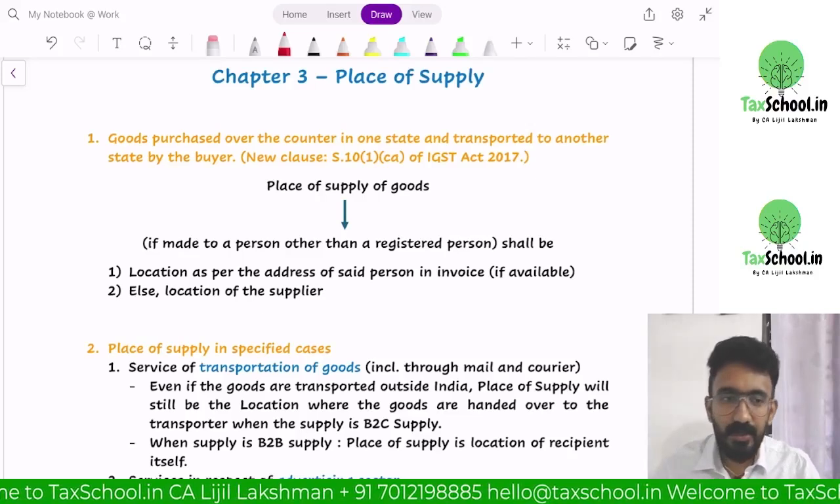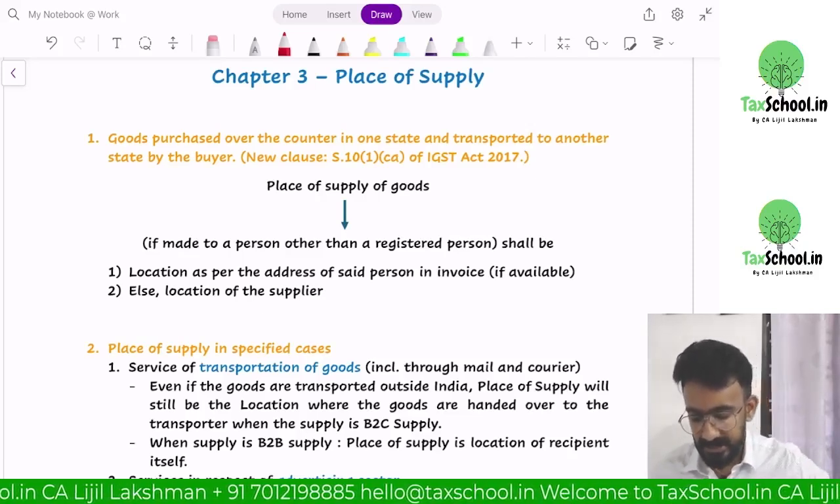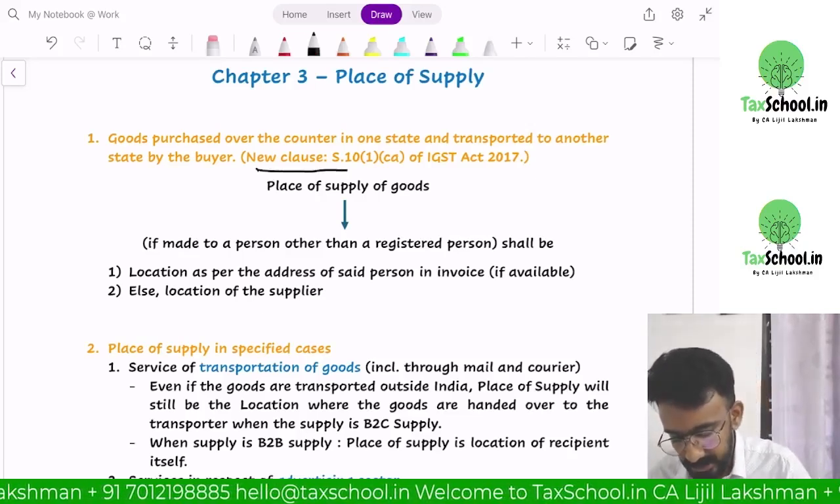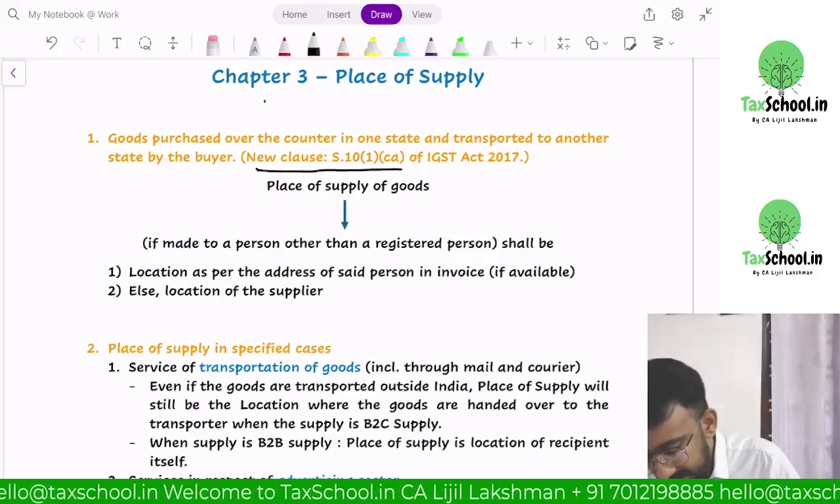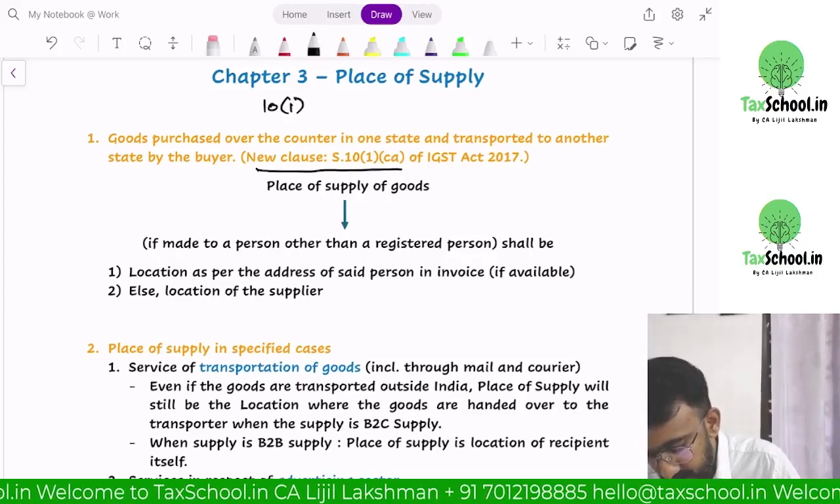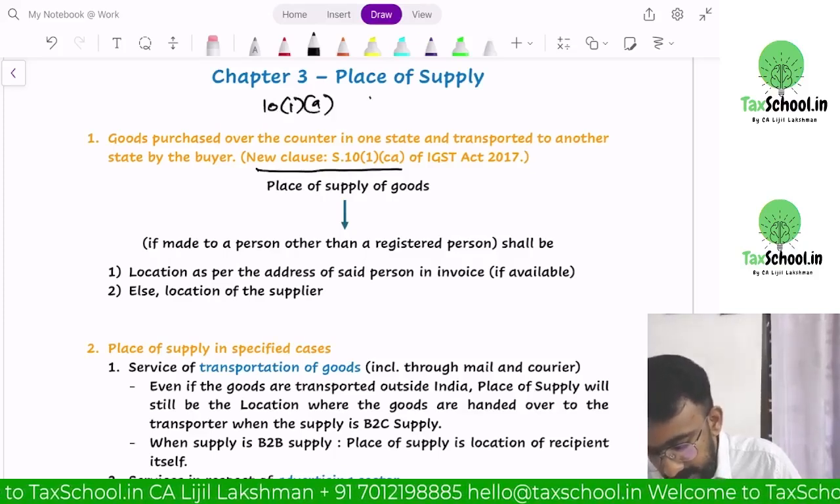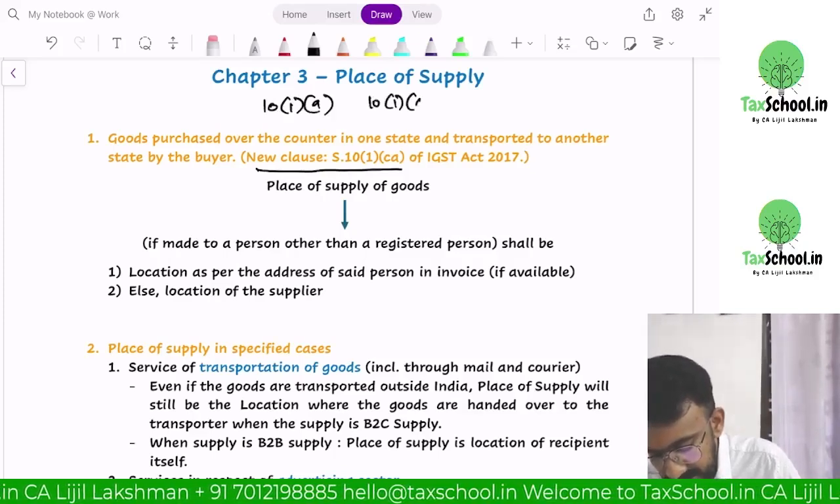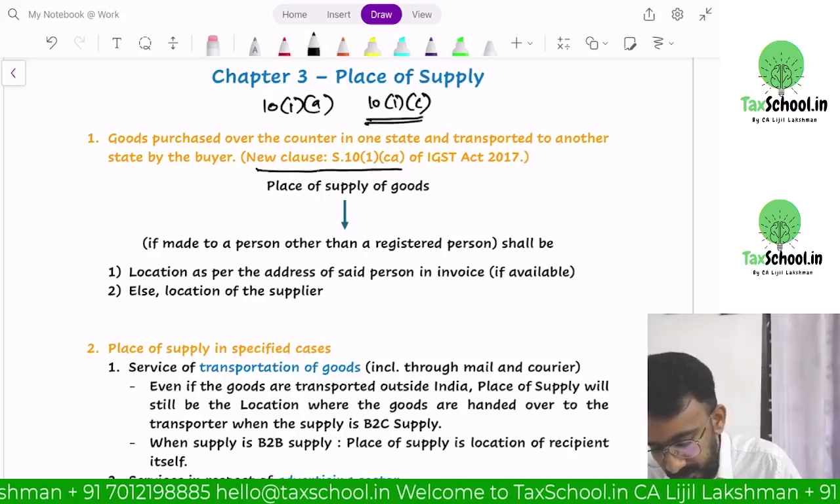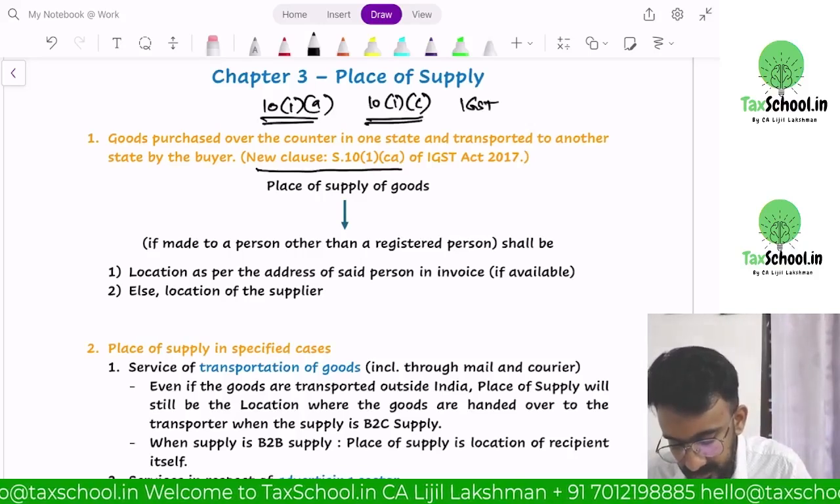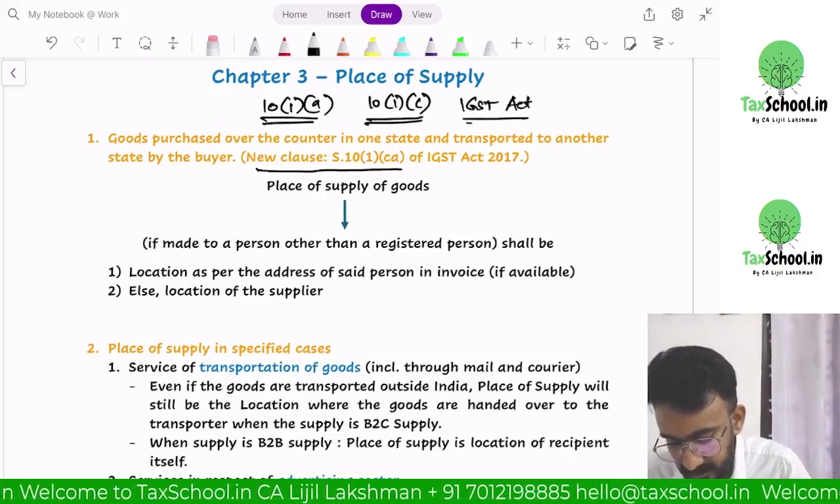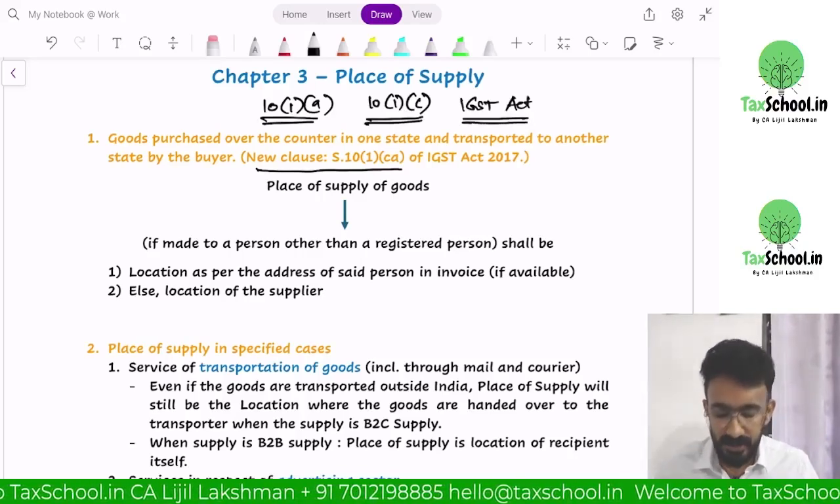Now, you need to first understand the amendment called 10(1)(ca). You need to understand what is 10 subsection 1a, 10 subsection 1c, of which act? The GST Act. I'll tell you the provision.